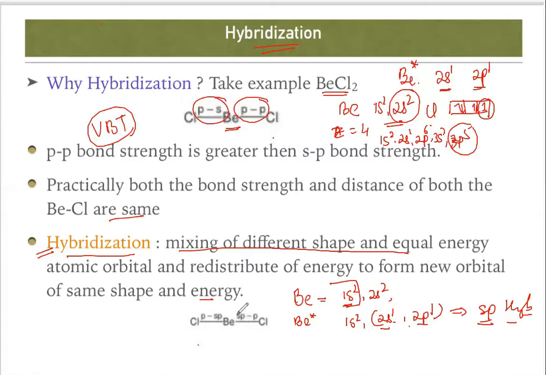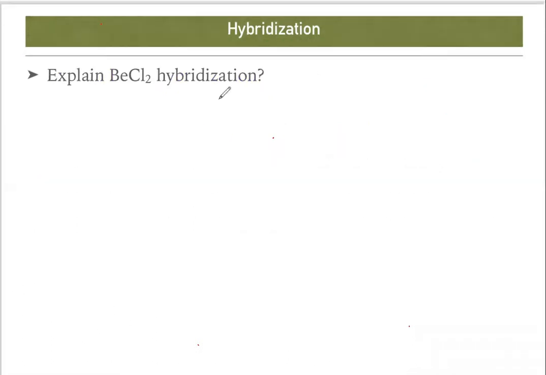So sp is a new hybrid orbital combined with P, another sp is combined with another P. I guess this combination of orbitals is clear to you. Now we'll go into detail about hybridization and its properties, with a detailed explanation of BeCl2.